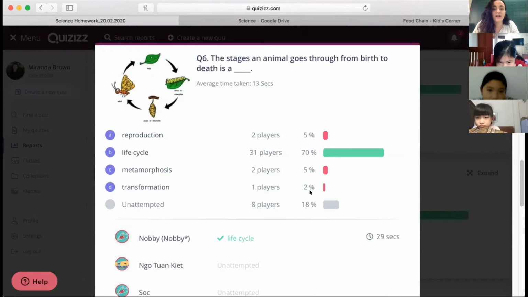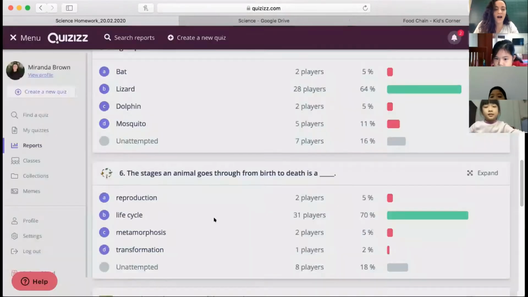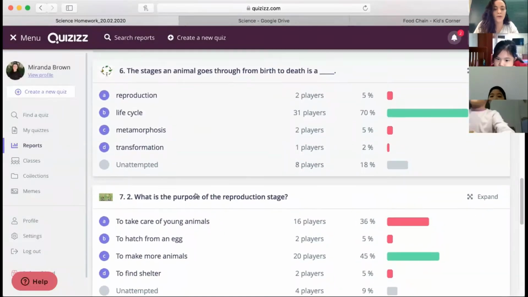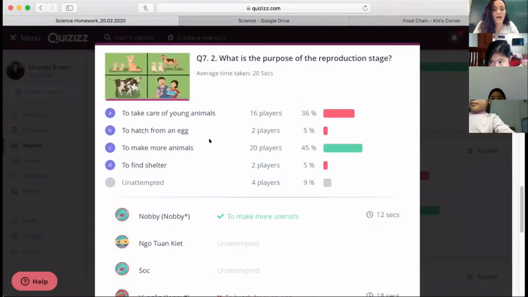Let's see number 6. The stages an animal goes through from birth to death. This one's easy. Everyone say it. Life cycle. Yes, life cycle. Excellent job. The next one. What is the purpose of the reproduction stage? Let's see hands.